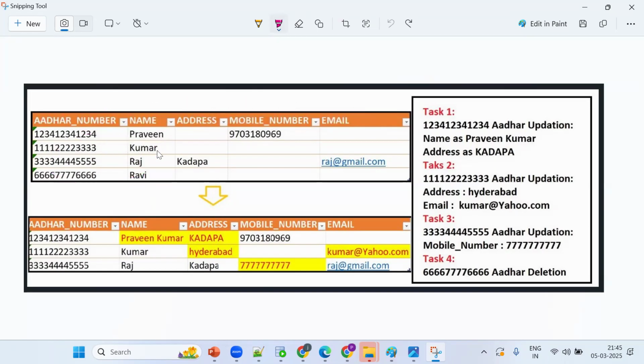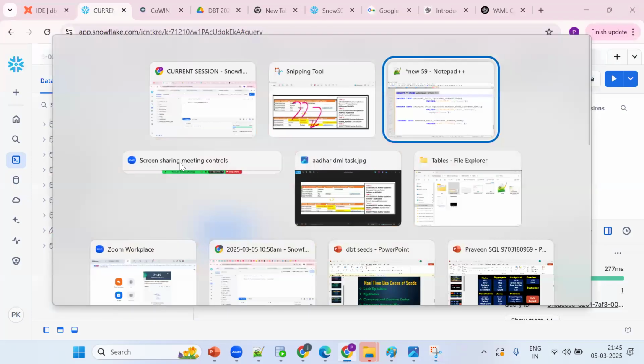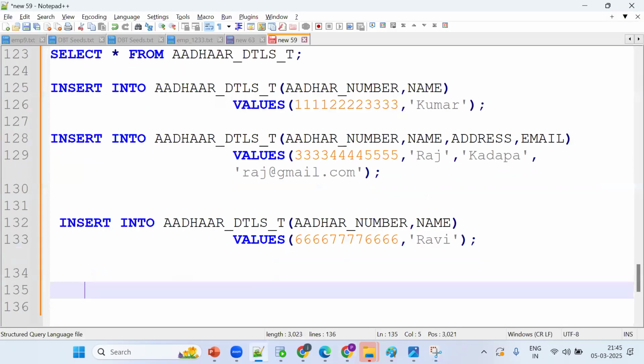Now I want to modify the existing data. How to modify? We should go for DML, that is the UPDATE statement. So don't get confused. Definition, DDL. Data, DML. Transaction, TCL. Retrieval, DRL. Controlling, DCL. So I want to change the data, that is DML. What's the DML command? That is the UPDATE statement.